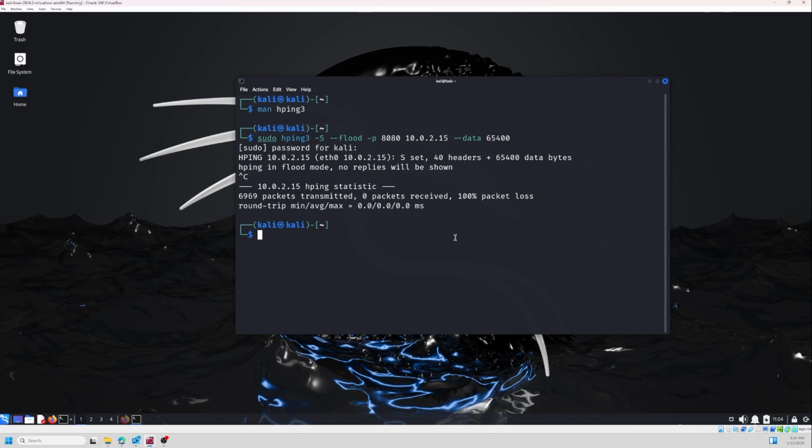Now let's move to another topic: how we can stop these kinds of attacks. The first and easiest way is to use iptables and block all malicious IPs. The second thing is to set up a rate limit on your server. So if you have an Apache server, you can go to the settings and change the rate limit. There are also some online service providers who can help you in protecting your website or your company from these kinds of attacks.